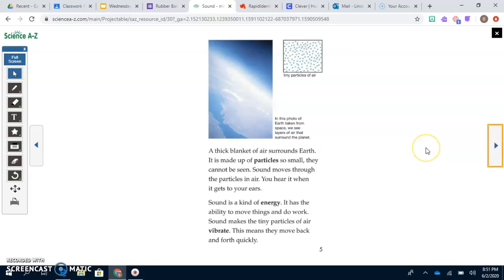A thick blanket of air surrounds Earth. It is made up of particles so small they cannot be seen. Sound moves through the particles in air. You hear it when it gets to your ears. Sound is a kind of energy. It has the ability to move things and do work. Sound makes the tiny particles of air vibrate. This means they move back and forth quickly.